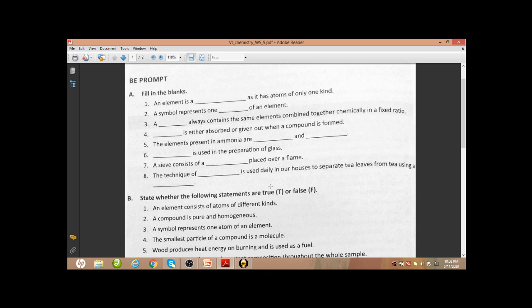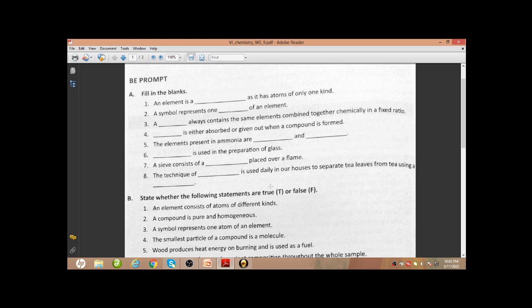Silica is used in the preparation of glass. Silica is SiO2, silicon dioxide. This is used in the preparation of glass.